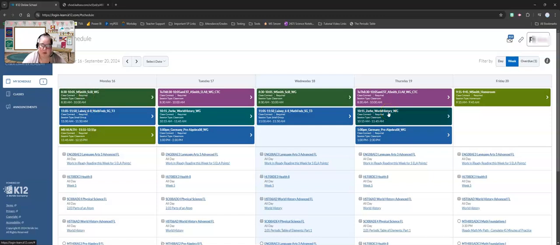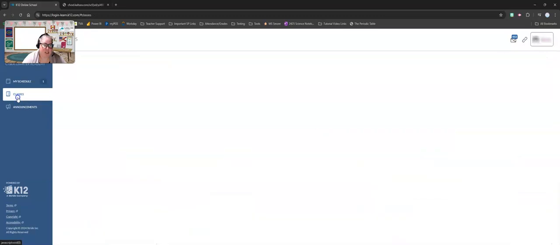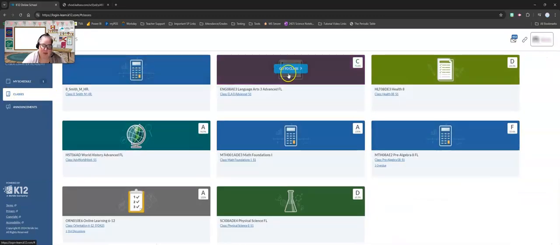Once you feel comfortable with the schedule, you can go to your classes. In your classes tab, you're going to have access to all of the classes that you are currently enrolled in. As a new student, it is your responsibility to go into the online learning session. In here, it will help you learn how to navigate the class platform and on our OMHS. You need to spend 30 minutes in this. I realize it's not going to take you 30 minutes to do the entire thing, but you do need to spend 30 minutes in there.